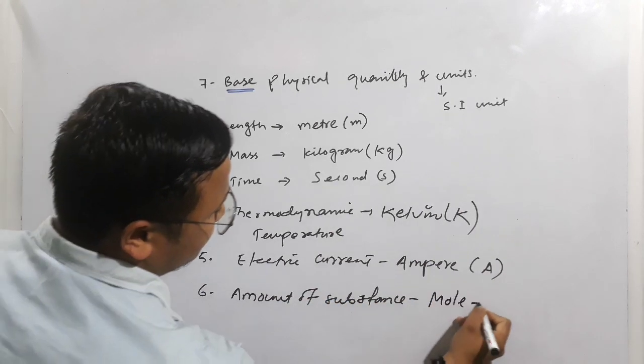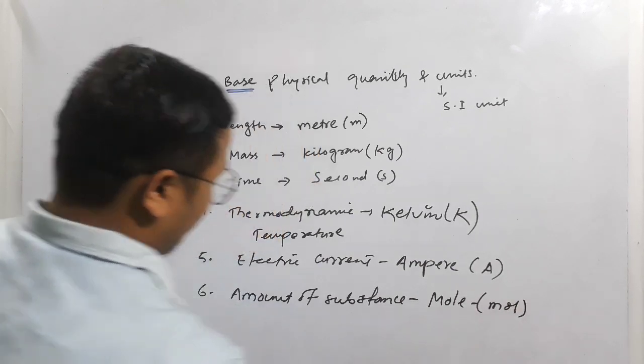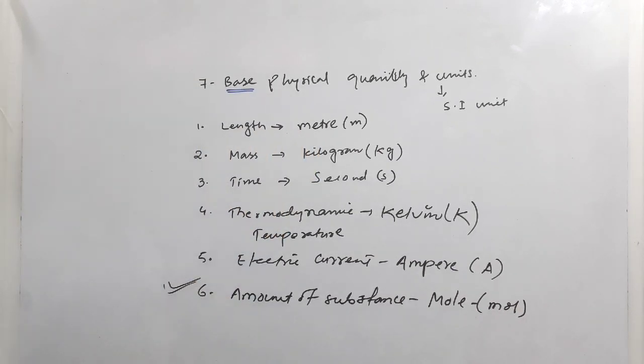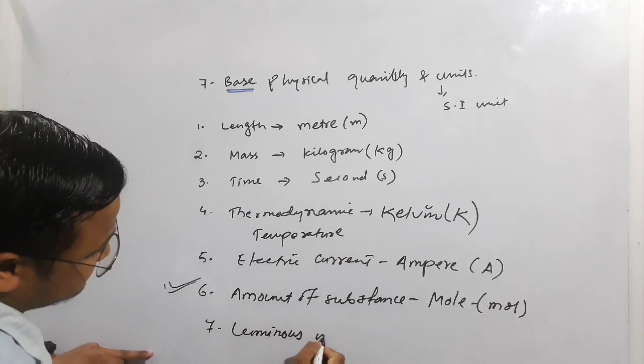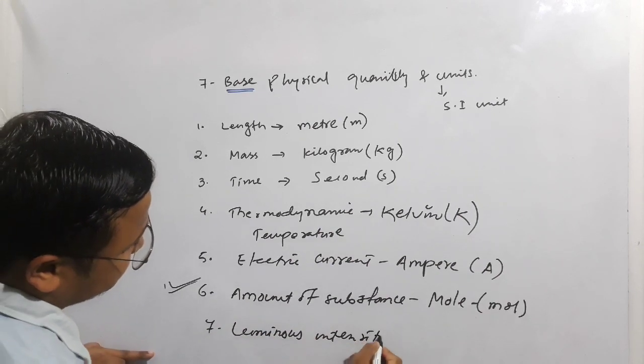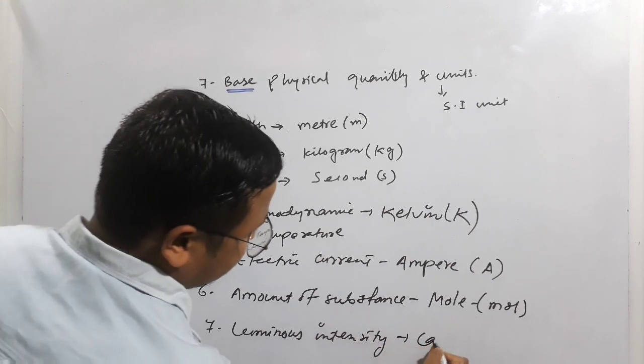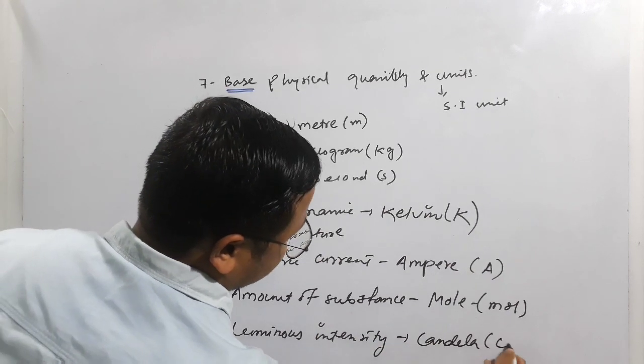It is mole, and the symbol is mol, and this is always asked in the examination, what is the SI unit of amount of substance. And another one is luminous intensity, and this is known as candela, cd.